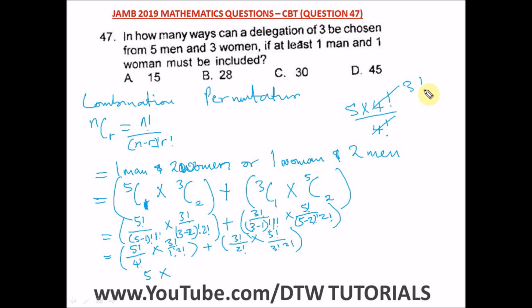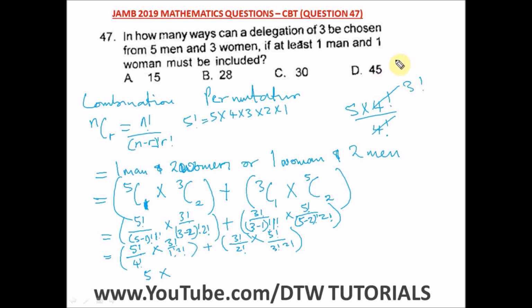And I hope you know, when they say factorial, I hope you know what this means. Like 5 factorial, what it means is 5 times 4 times 3 times 2 times 1. Please remember this, and if you don't, there's a video on combination and permutation on our channel DTW Tutorials that explains this. Okay, I'm just doing this to refresh your memory. All right, so let's go forward.